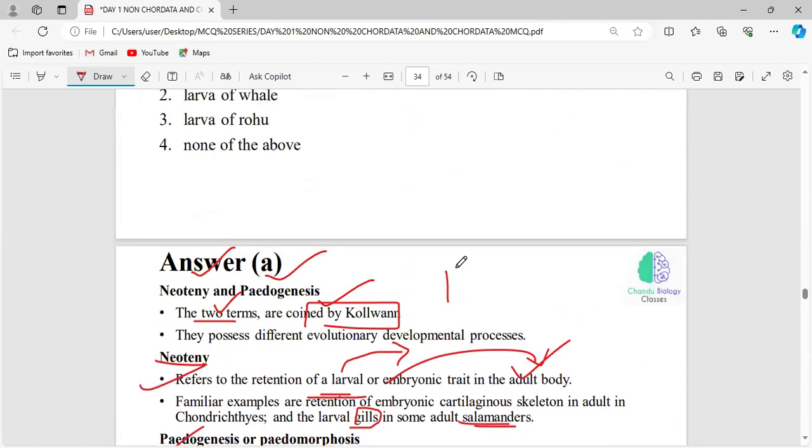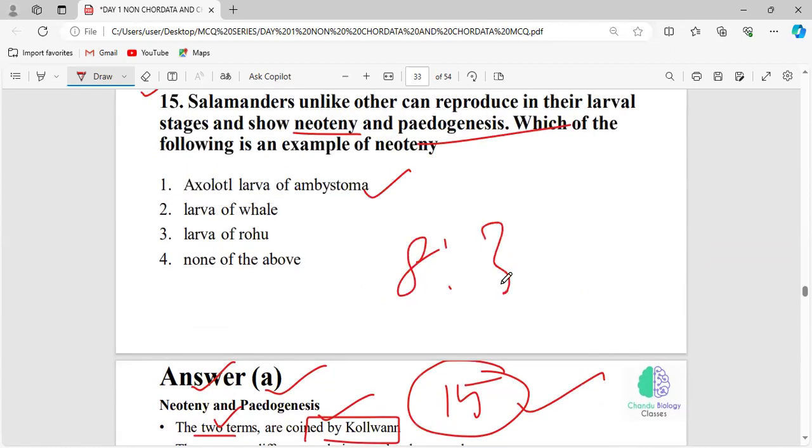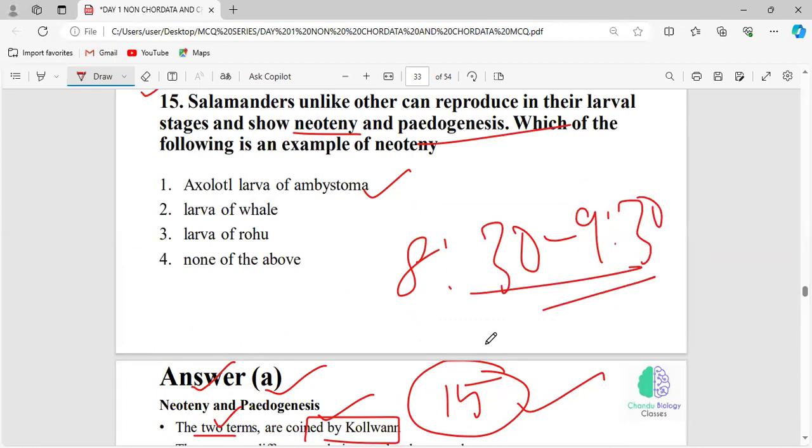And we have studied 15 different concepts today. You have to revise these concepts before you enter tomorrow's class. Tomorrow's time will be 8:30 to 9:30. Please be on time, it is very mandatory. I hope the session was helpful to you, and if you have any doubts, you can ask me now.